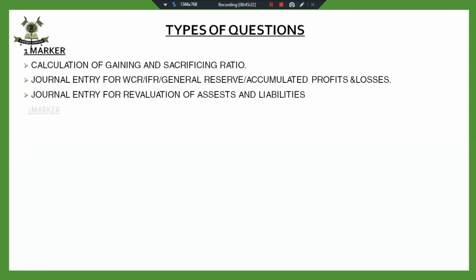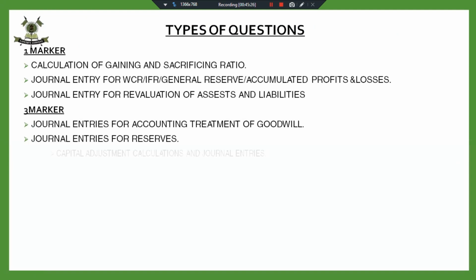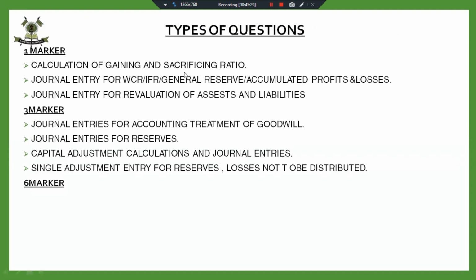So these are the types of questions that can be asked from this chapter. Calculation of gaining and sacrificing ratio, journal entry for reserves or accounting treatment of goodwill, this is same. The single adjustment entry for reserves and losses not to be distributed is something important which is not covered in other chapters.